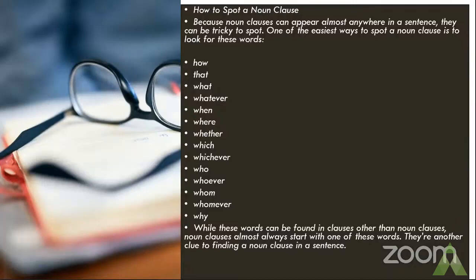While these words can be found in clauses other than noun clauses, like adjective clauses and adverbial clauses, where you will find similar words, noun clauses almost, 99%, always start with one of these words. So this is another way of finding out your noun clause in a sentence. I hope, children, you are clear about how to spot a noun clause. We have learned two easy techniques to identify a noun clause.